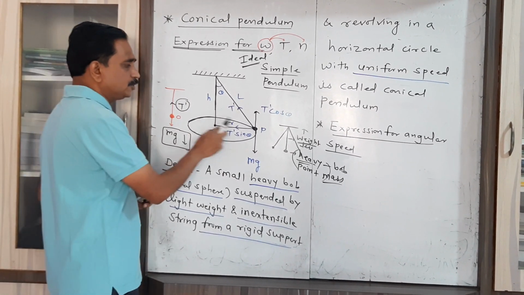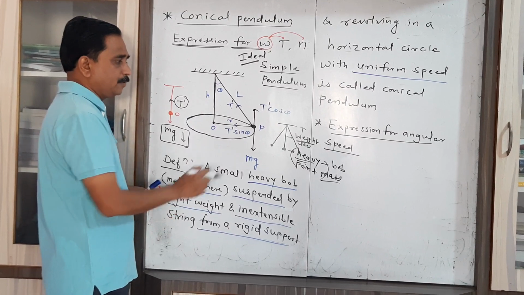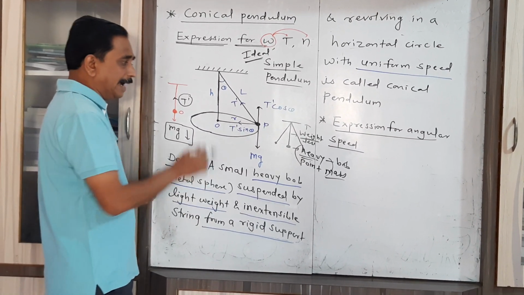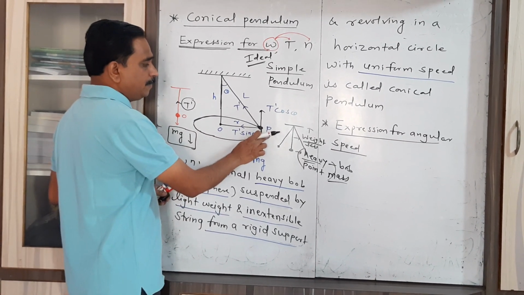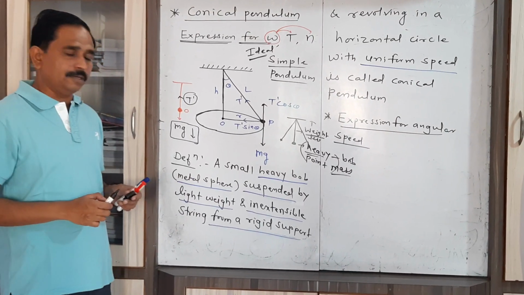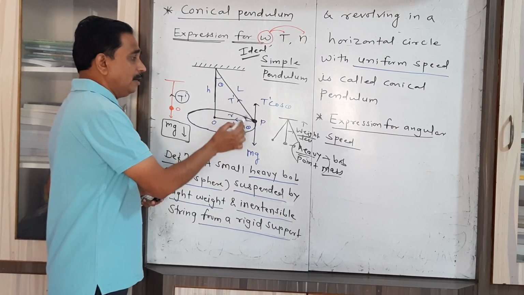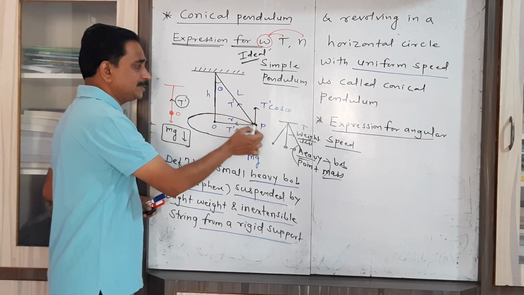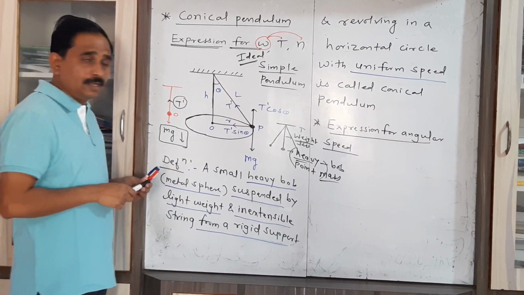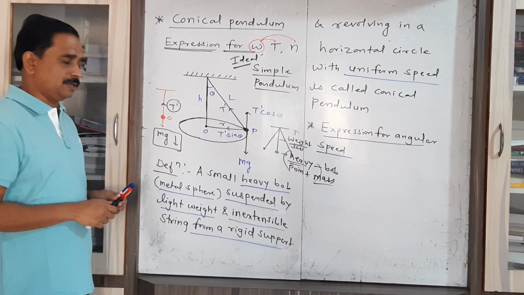But when we displace that metal sphere to the position P at any instant, let P be the position of that metal sphere. Now at this stage, the tension set up in the string is in an inclined direction.